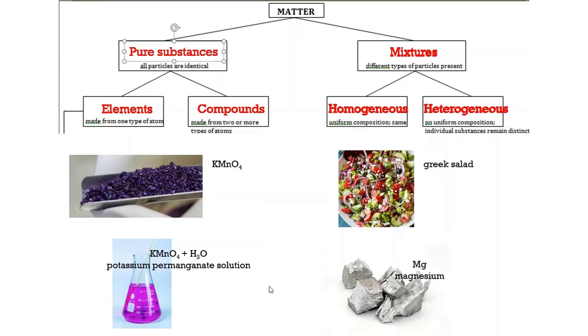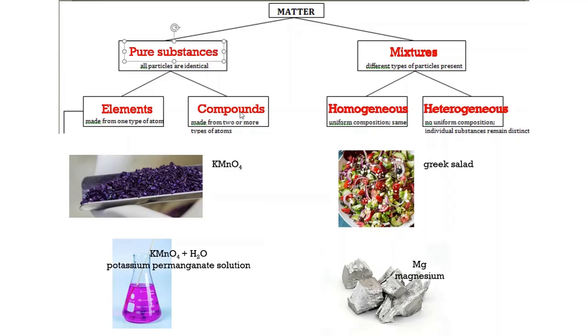Let's take a look at our first substance, KMnO4, potassium permanganate. These are potassium permanganate crystals. Sometimes it might be better to classify them as element, compound, or homogeneous or heterogeneous first, especially because you might not be able to tell if it's a pure substance or mixture given a picture. So let's take a look at the chemical formula or the symbol. You'll notice that it contains 3 different elements. How did I know that? Because I see 3 different capital letters, K, M, and O. Here we have potassium, here we have manganese, and here is oxygen.